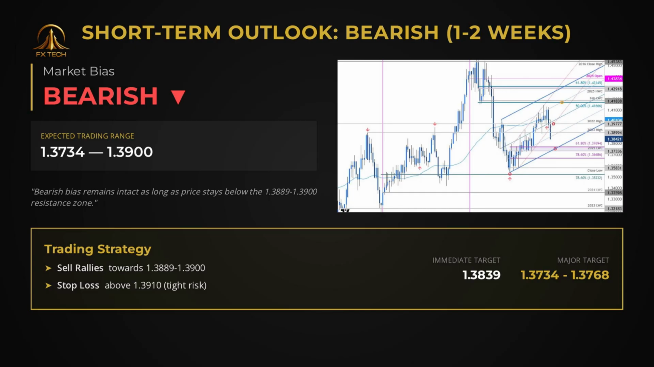For the next 1 to 2 weeks, the outlook is bearish. With the technical structure broken, the path of least resistance is lower. The immediate trading range is expected to be between 1.3734 on the downside and 1.3900 on the upside. The primary strategy is to sell rallies toward the 1.3889 to 1.3900 resistance zone. The initial target for sellers is the 1.3839 level, with a more significant target at the 1.3734 to 1.3768 support area.